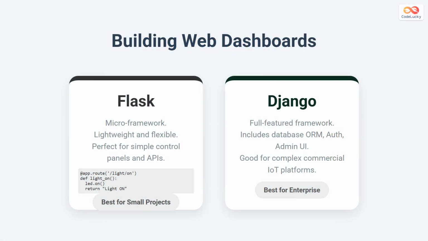Once your devices are sending data, you often need a way to view it or control them remotely. For this, Python web frameworks are excellent. Flask is a micro-framework perfect for small, simple control panels. For larger, enterprise-scale IoT platforms that need user accounts and databases, Django is the robust choice.